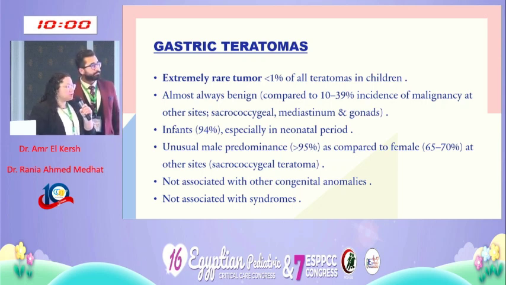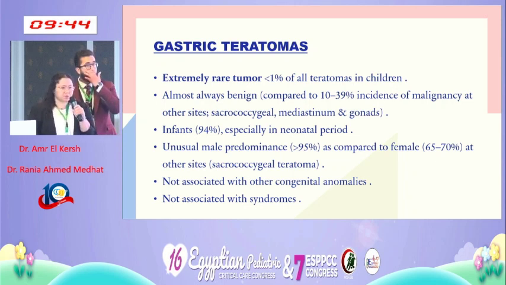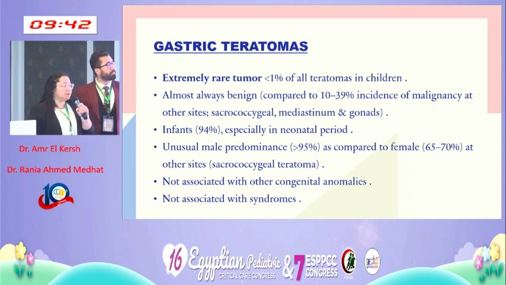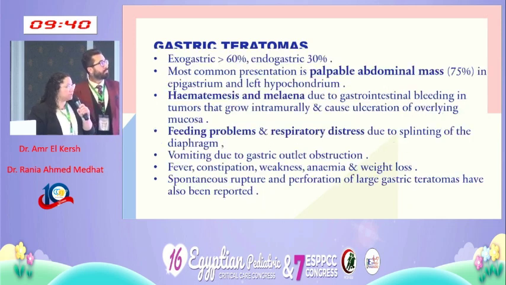Usually gastric teratomas occur in infants in 94% of the cases, and they have a male predominance in more than 95% of the cases, as opposed to sacrococcygeal teratomas, which are more common in females. Usually they are not associated with any other congenital anomalies or any other syndromes. There's only been one case that was described with Beckwith-Wiedemann syndrome.